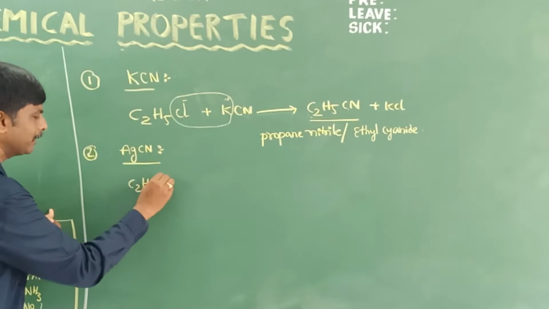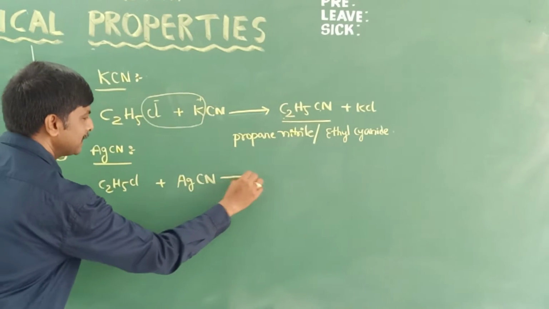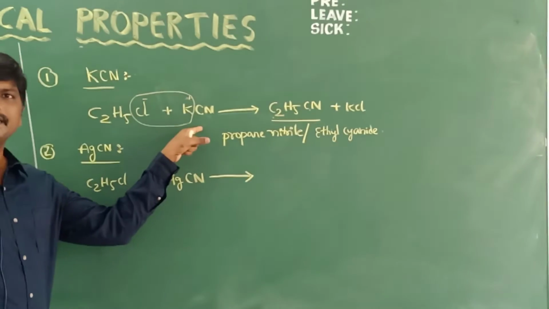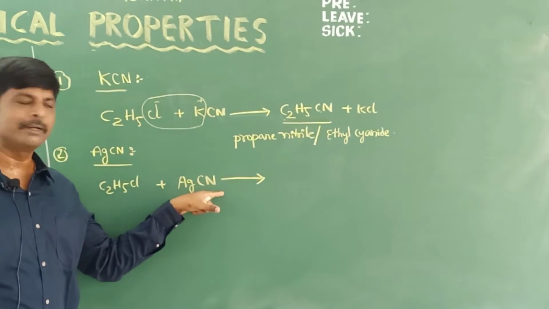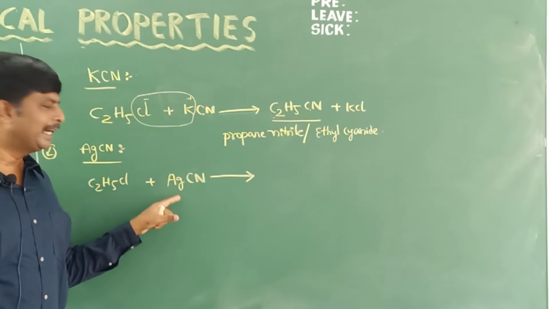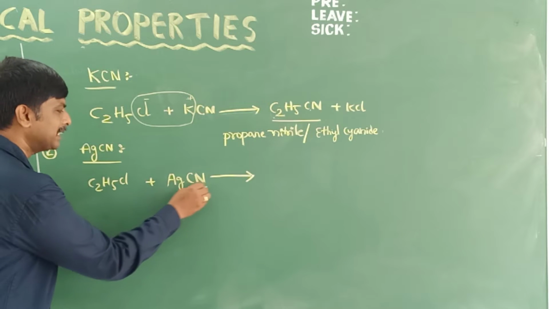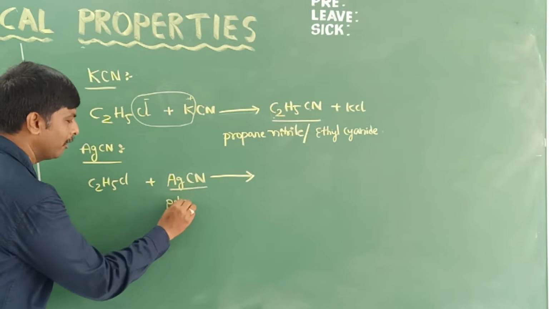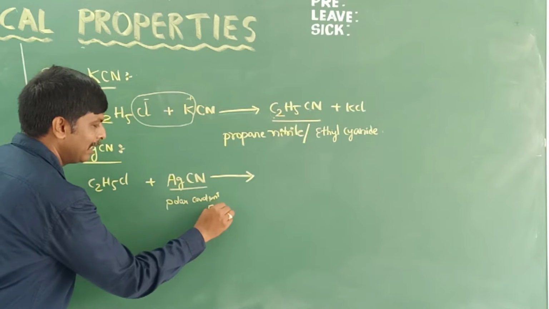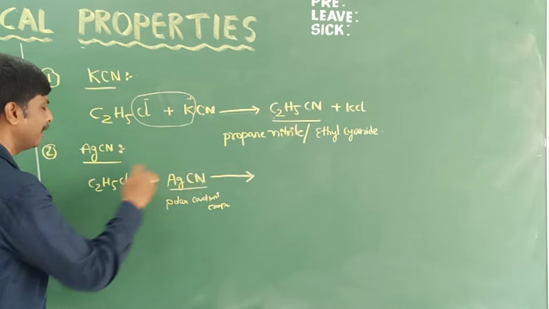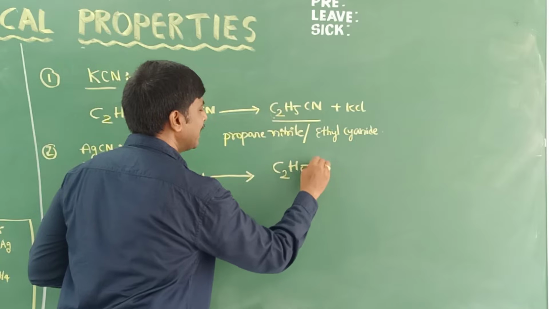Chloroethane, that is C2H5Cl, reacts with AgCN, silver cyanide. Here KCN is an ionic compound, but AgCN is a polar covalent compound. It is not an ionic compound. It does not give Ag plus and CN minus ions. So because it is a polar covalent compound, the attack will take place from the nitrogen side to the carbon. So the product is C2H5NC.